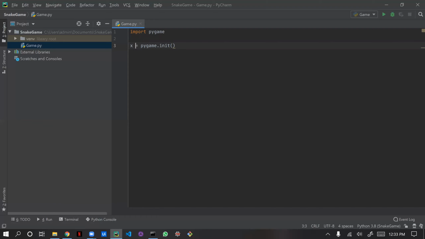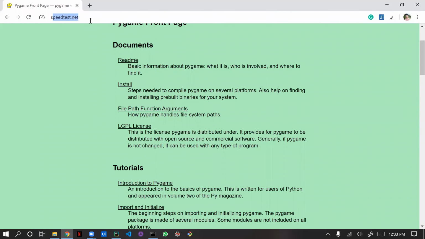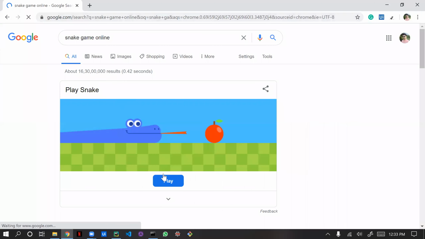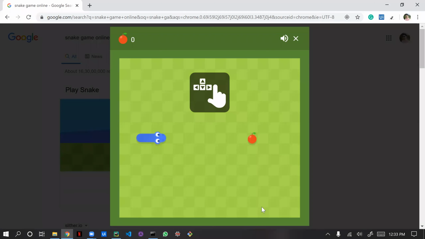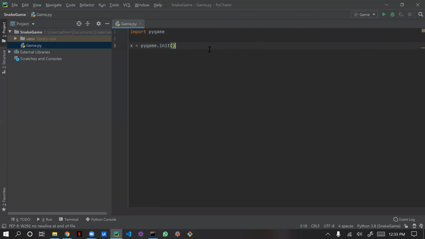Now we are going to set up, if you see this snake game online I showed you, when I click the play button you get an interface like a square window or a canvas, correct? So we are going to build this canvas now. How are we going to build it? First we'll give a variable like game canvas. Game canvas equal to,